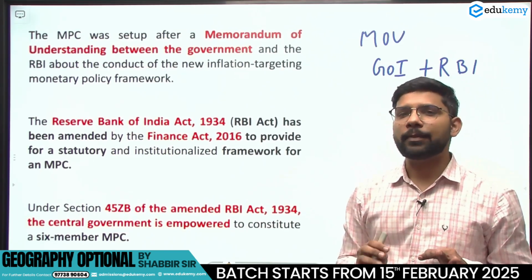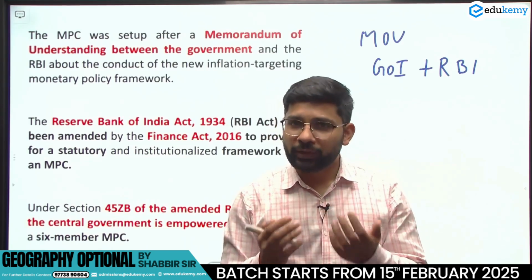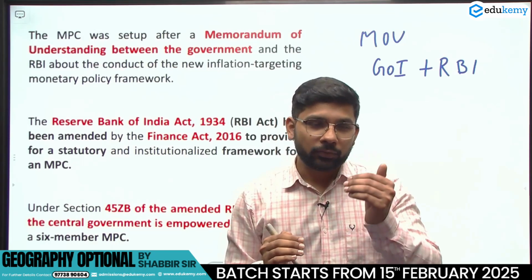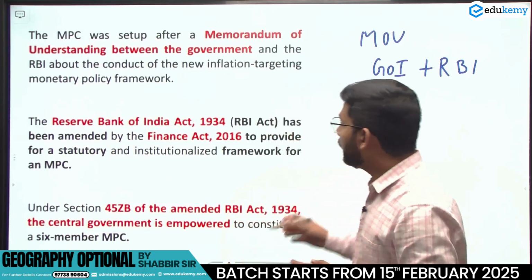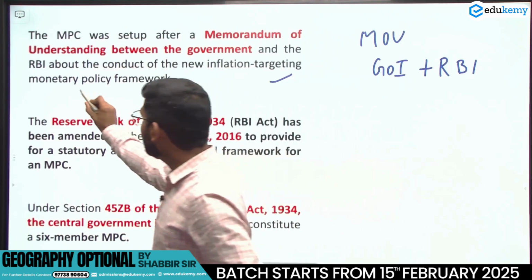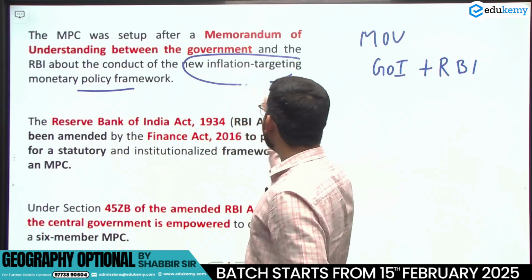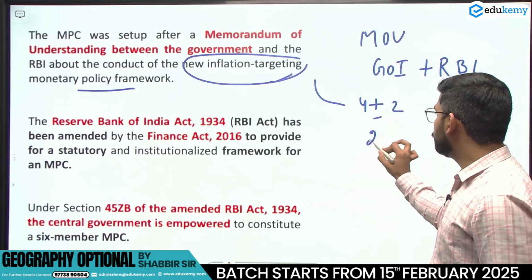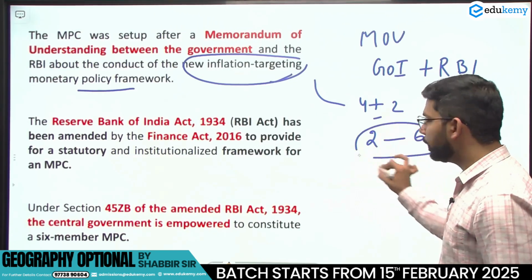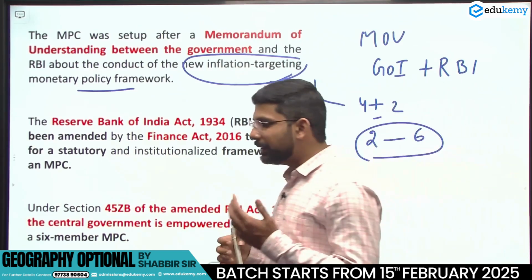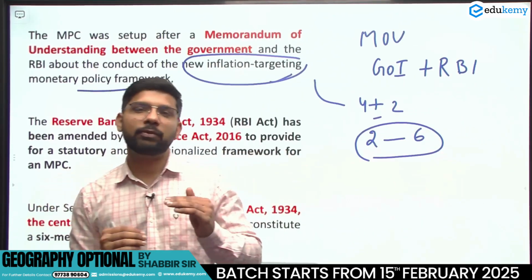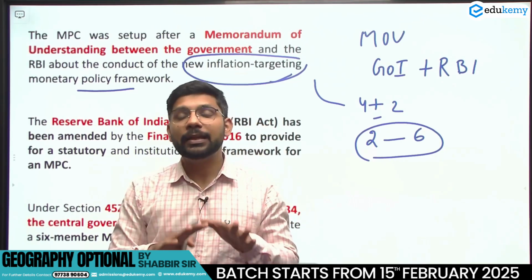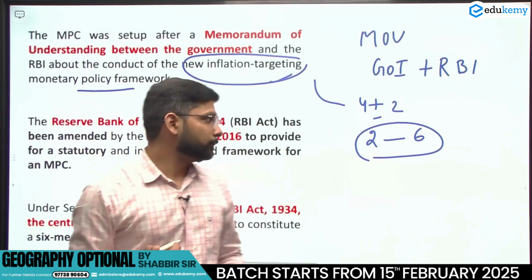It is specifically set up to target the inflation and to set the monetary policy in targeting the inflation. कि किस तरीके से monetary policy framework काम करेगा, and the new inflation target was 4 plus minus 2, means minimum is 2 to 6 के inflation में ही काम करना होगा, and this committee will take the decision related to the monetary policy. If the inflation is above 6, 7, 8, then this committee will take the decision and decrease or increase the repo rate accordingly, as required.